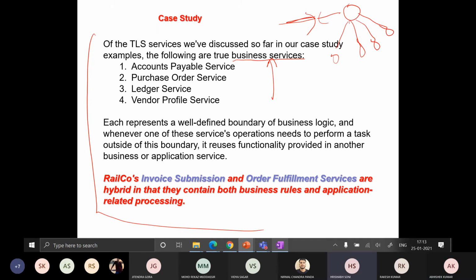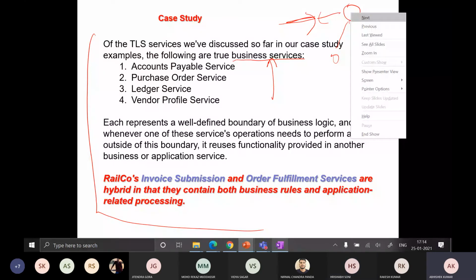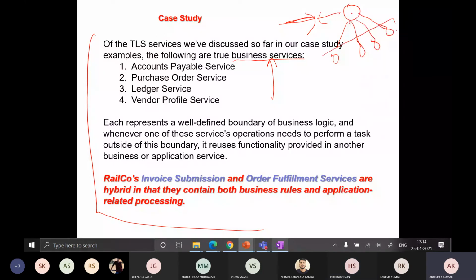Yes, sir. It must be your functional requirement. And if we are trying to find out the different sets of services at this level, what is this? This is business services. It will also look like a functional requirement, right? So you can see over here account payable services, purchase order service, ledger service, and vendor profile services.